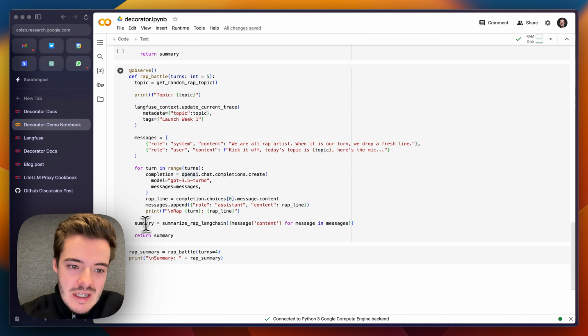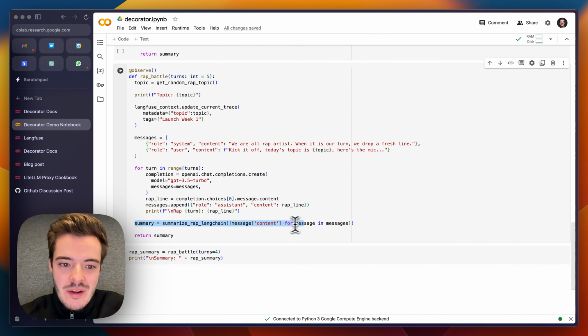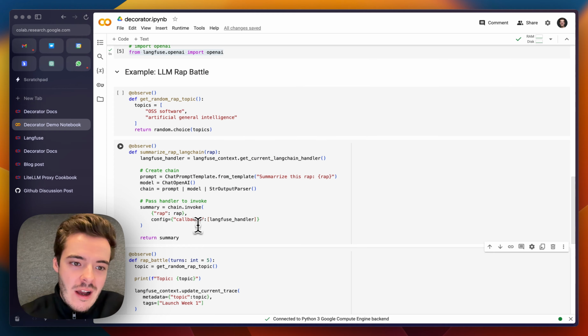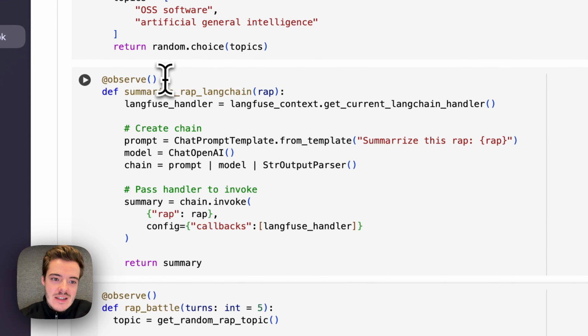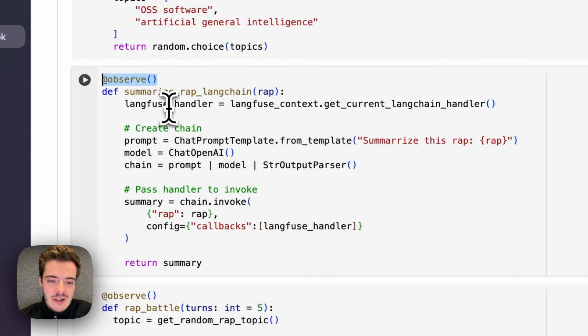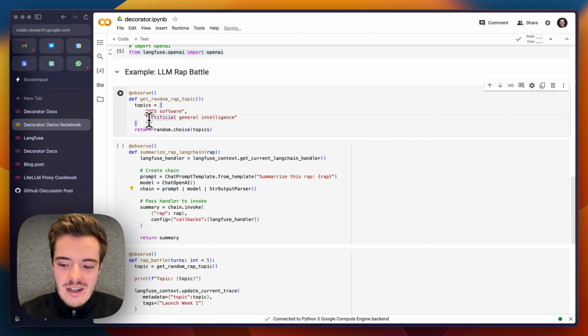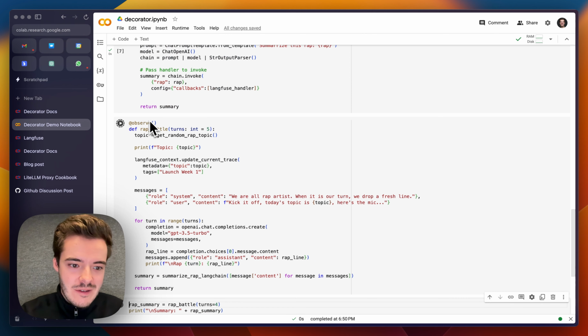And finally, we summarize the rap battle via a LangChain chain, where the LangChain chain is also decorated, and we pass a custom Langfuse callback handler to the LangChain chain to get deeper insights into what's happening within LangChain. By the way, this also works for our Llama index integration, which we find really helpful. Let's give this a try to have a look at the trace in Langfuse.